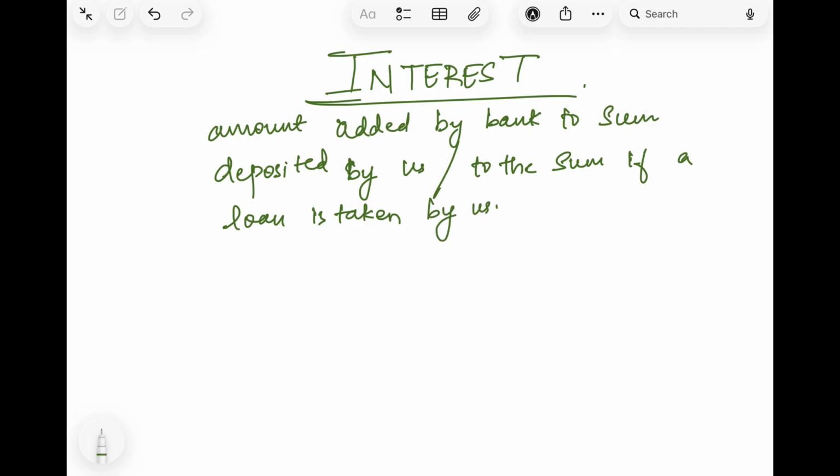Okay, so interest is the same thing, but it applies differently in both the cases. In the first case, as I have told, an amount is added by the bank to the sum deposited by us.